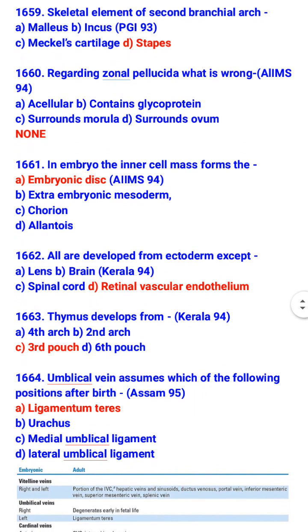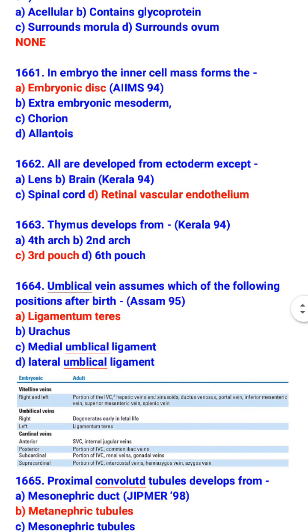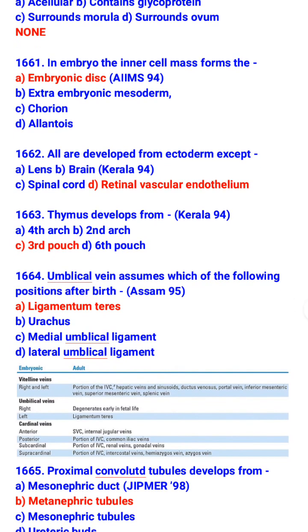All are developed from ectoderm except retinal vascular endothelium. So the derivatives of ectoderm are lens, brain and spinal cord. Thymus develops from the third pouch.